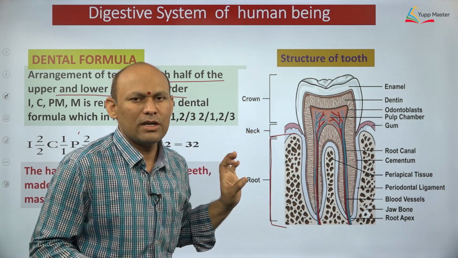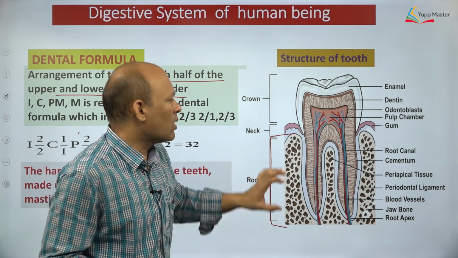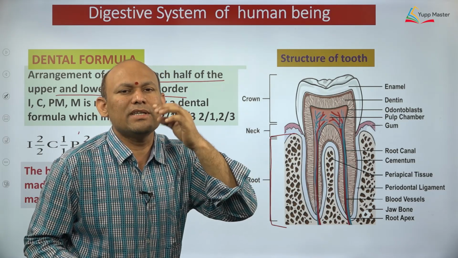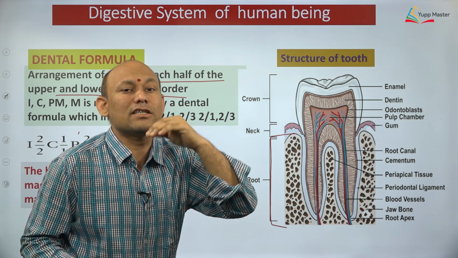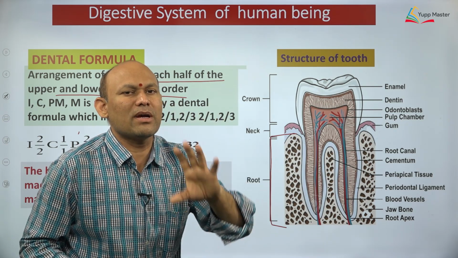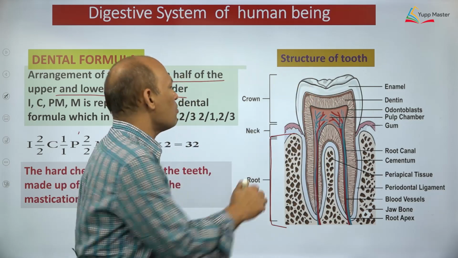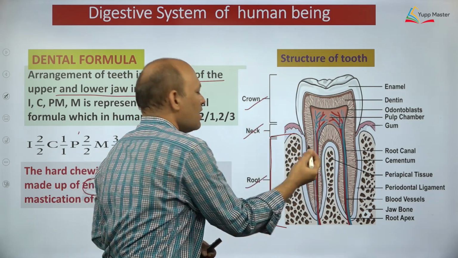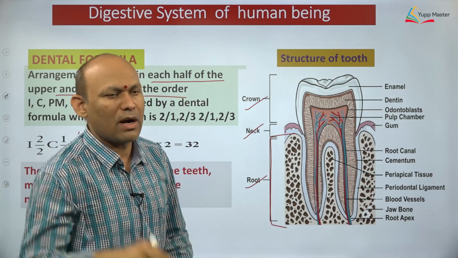So that is called what, dear students? You need to understand, neck. The part of the tooth which is exposed, which is not surrounded by gums, that is called what? Crown, dear students. So how many parts are there in each tooth? So 3 parts are there.